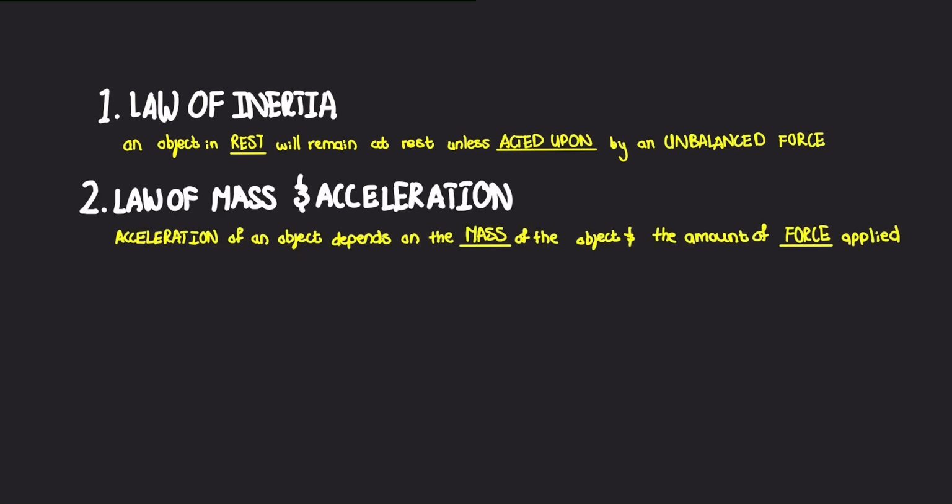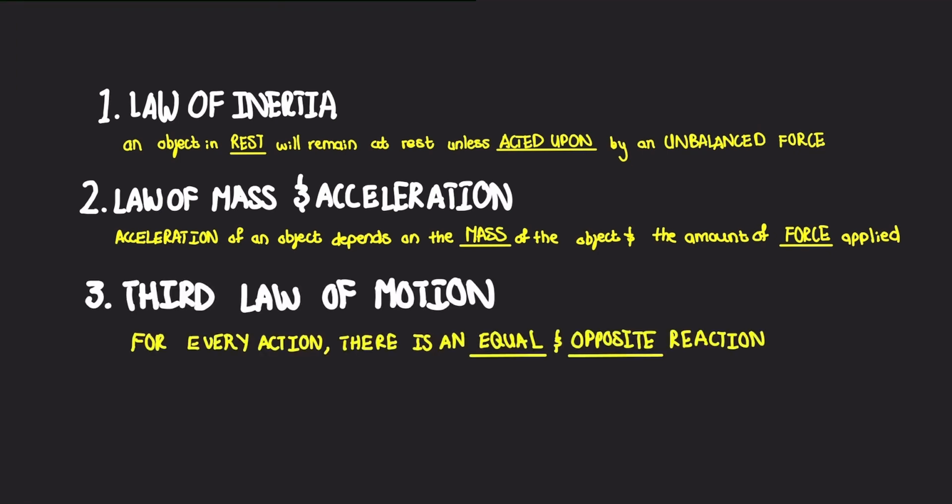Now, his second law gave rise to one of the most used equations in mechanics. It was the law of mass and acceleration. It says that the acceleration of an object depends on the mass of the object and the amount of force on the object. Again, very intuitive. And the third one, you might have heard of this one, the third law of motion: for every action, there is an equal and opposite reaction. So let's look at all of these in detail.